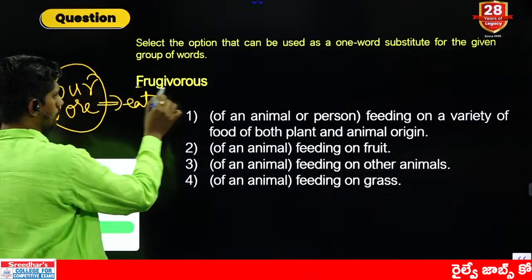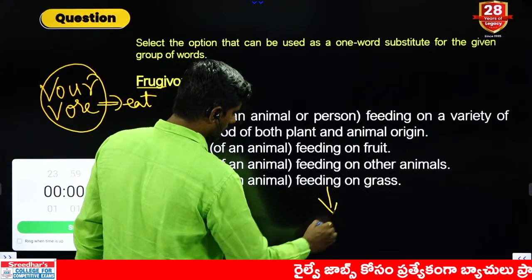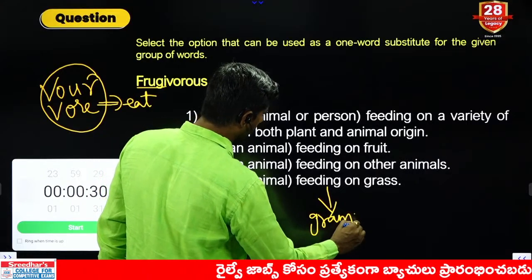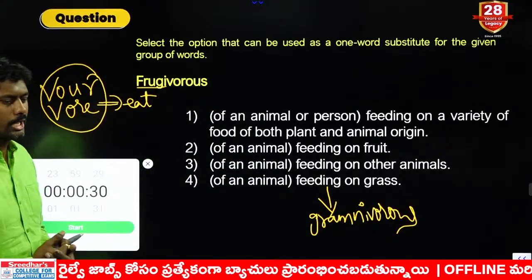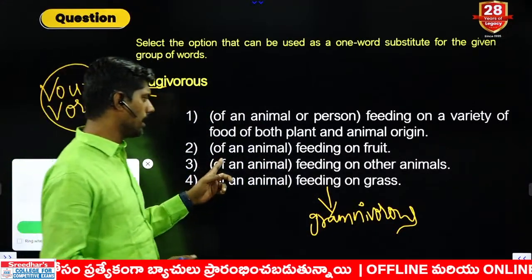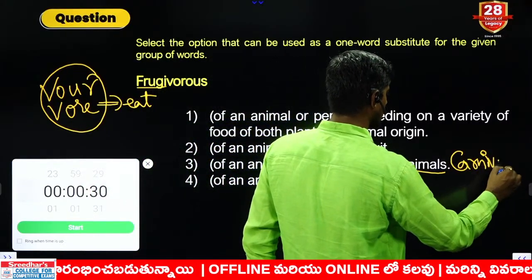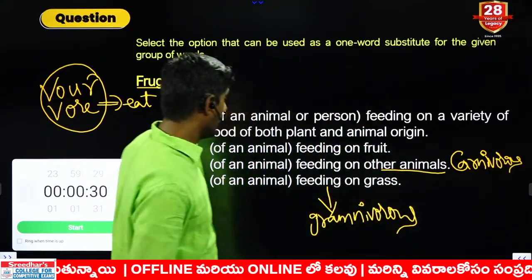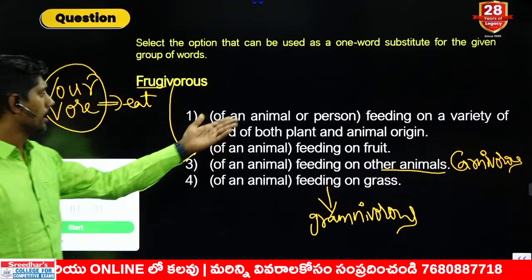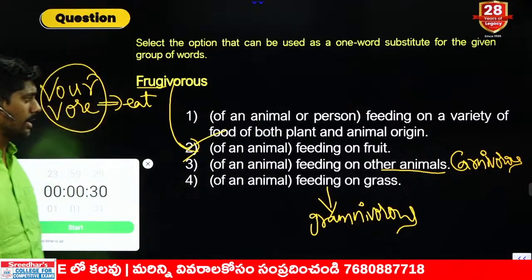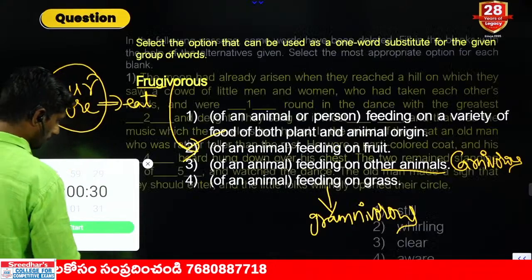Now, frugivorous means what? See, animal feeding on grass, eating grass, is nothing but graminivorous. If there are some animals, they eat only grass, graminivorous. Similarly, animal feeding on other animals' flesh, carnivorous. And animal feeding on fruit is called frugivorous. Second option is the right answer. And animal or person feeding on a variety of both plant and animal, non-vegetarian we can say. Now answer is frugivorous, feeding on fruit.